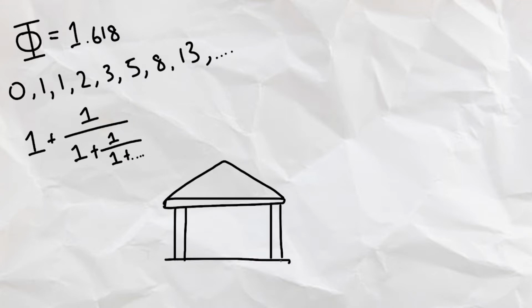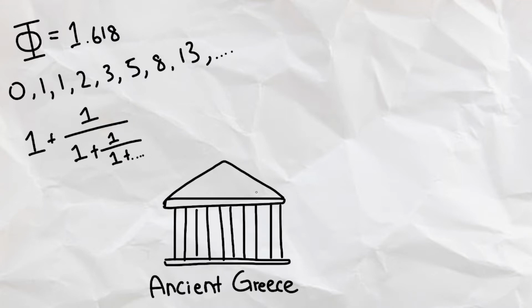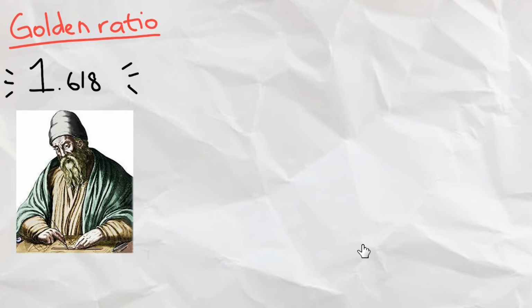The concepts of the golden ratio, Fibonacci sequence, and continued fractions have been a crucial piece of knowledge in mathematics, with some of them dating all the way back to ancient Greece. In this video presentation, I will go over the history of those three concepts, along with how they're related to each other.